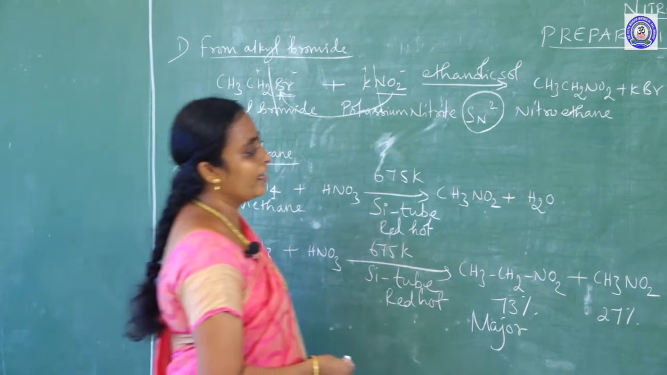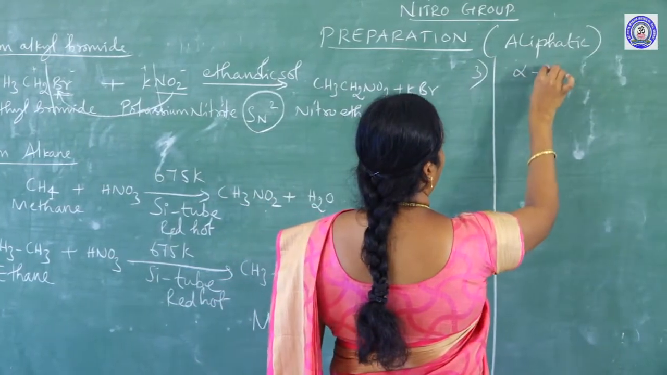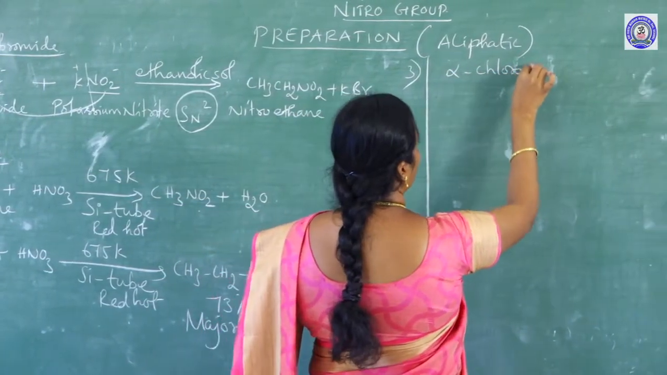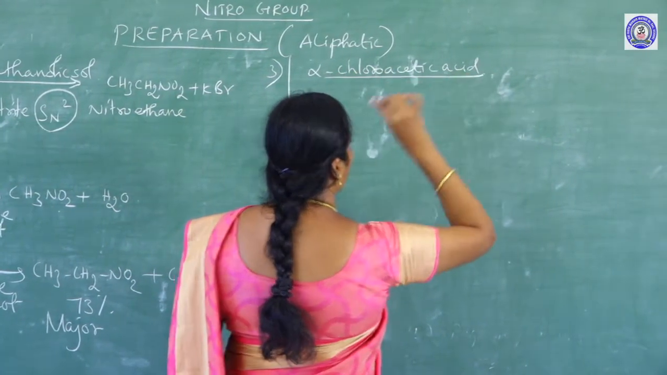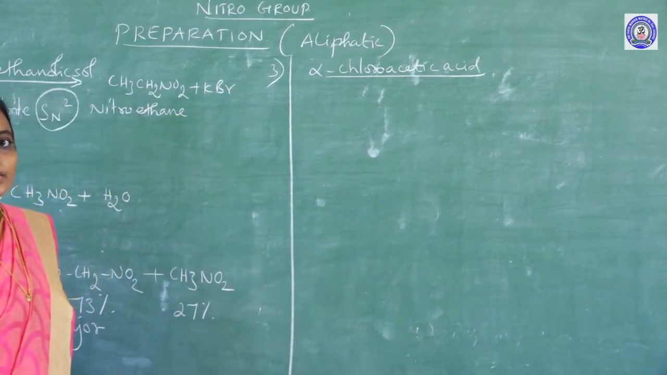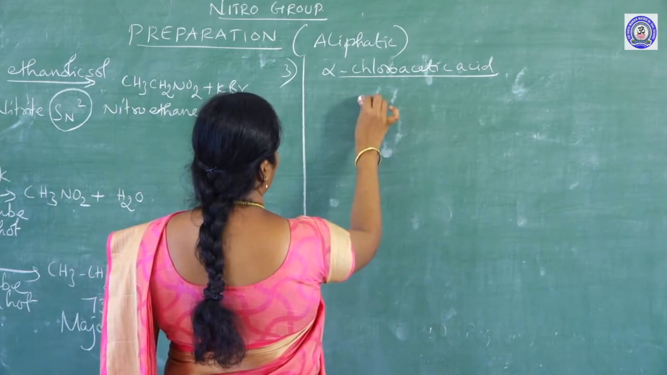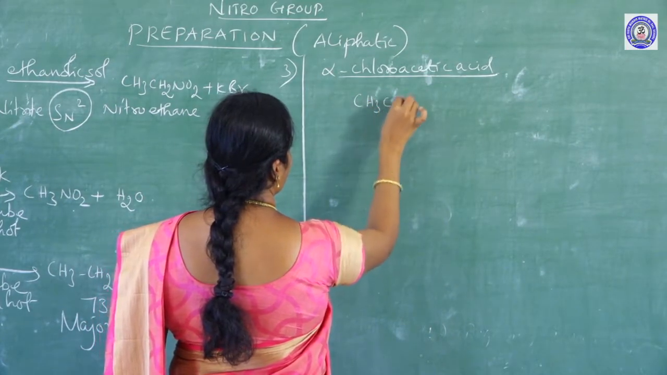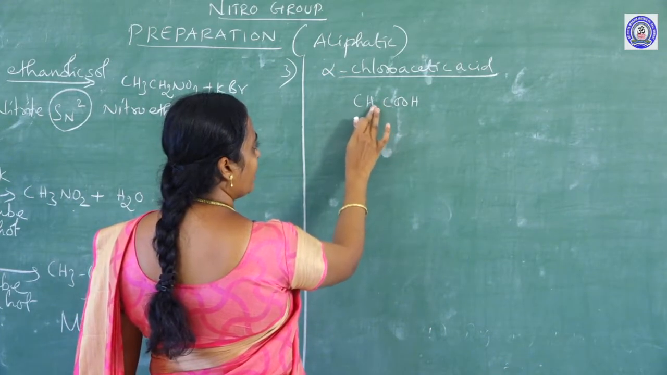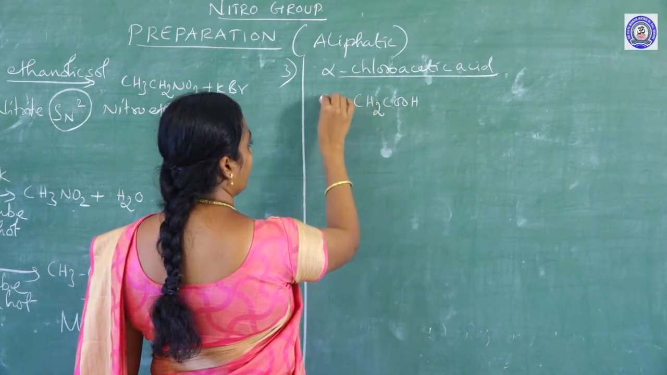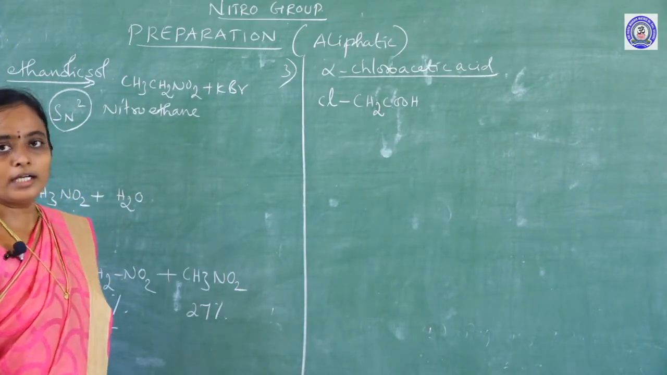And the third one we are going to prepare from alpha chloroacetic acid. We know acetic acid is CH3COOH. Alpha chloro means, if I am taking CH3COOH acetic acid, this is an alpha hydrogen. If I replace one of the alpha hydrogen atoms with chlorine, you will get alpha chloroacetic acid.